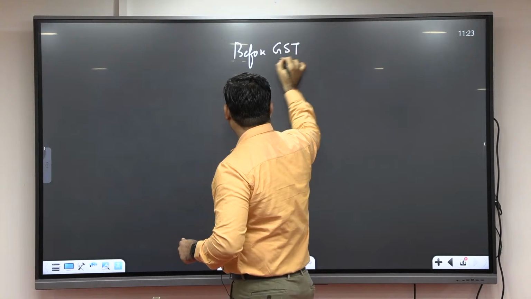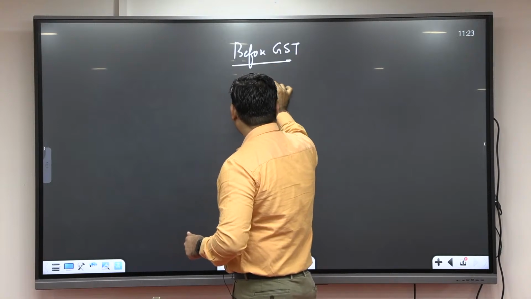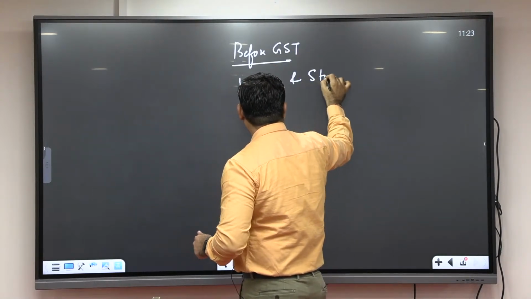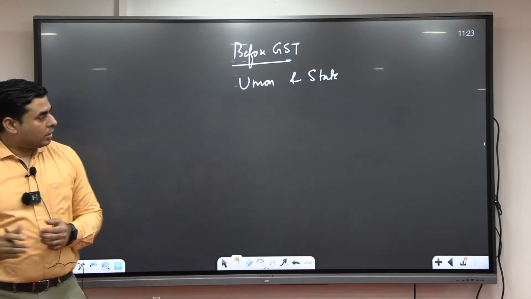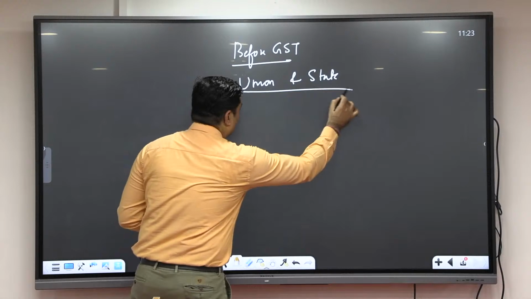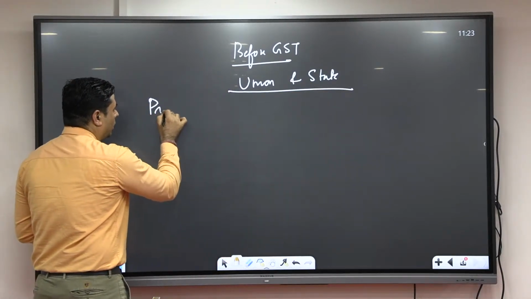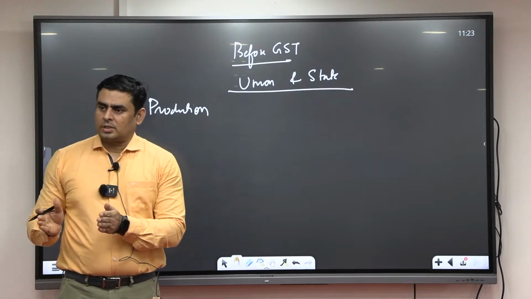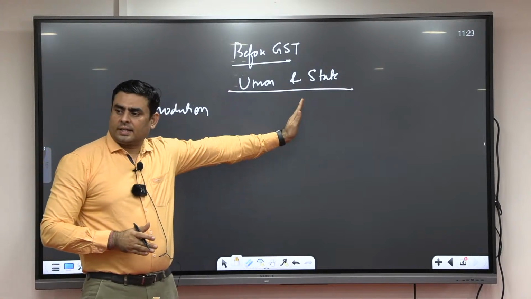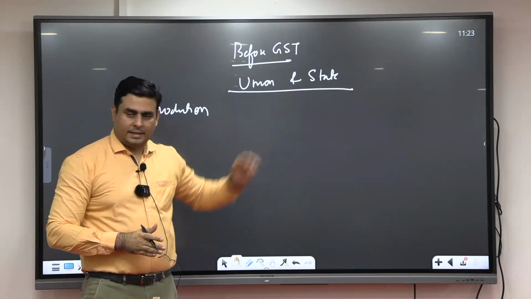Before GST, union and state levied taxes on production. So the union can apply tax on production as well as the state can also go for taxation.